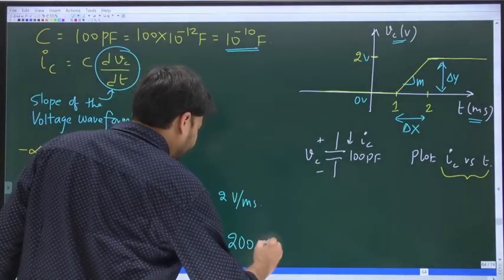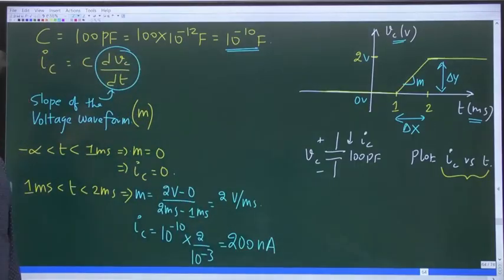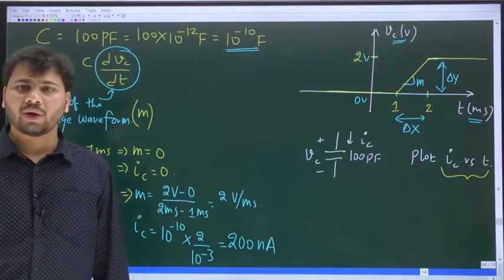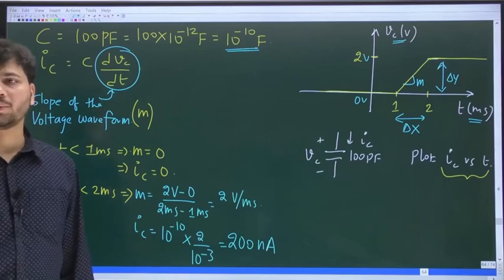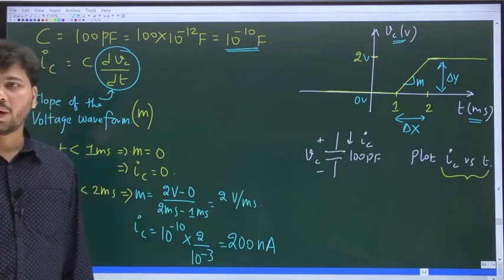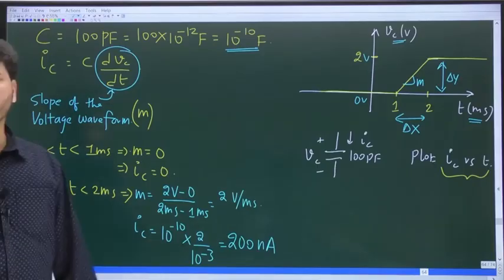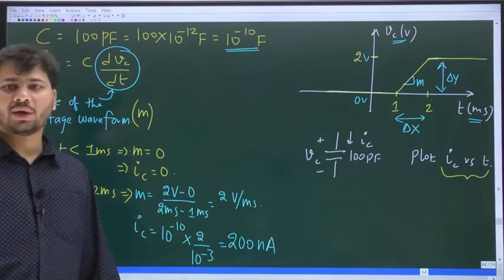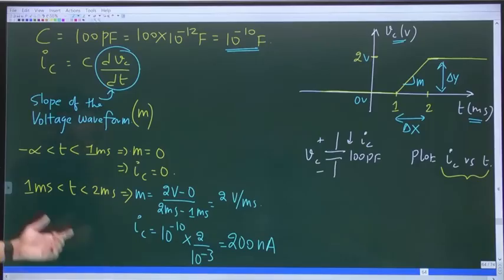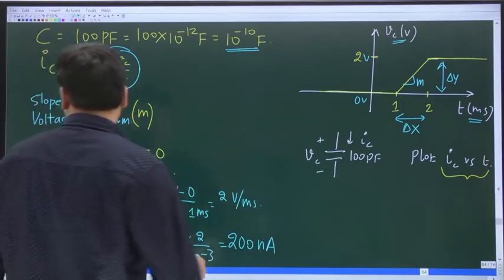What is 2 into 10 power minus 7? Is it not 200 nanoamps? Do you all agree with that? 2 into 10 power minus 7 can be written as 200 nanoamps. So what is this 200 nanoamps? It is the current flowing through the capacitor in the interval between 1 millisecond and 2 milliseconds. Okay. And finally,